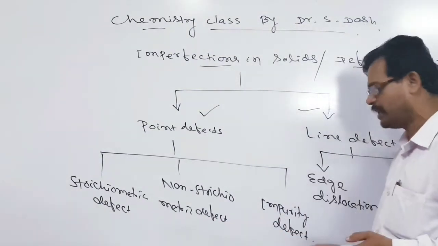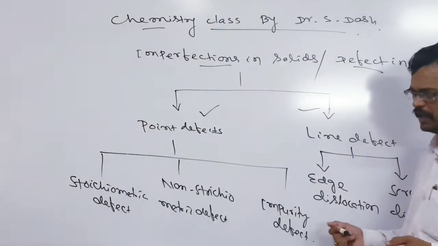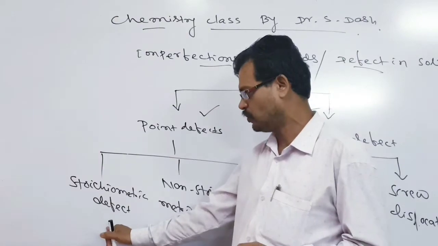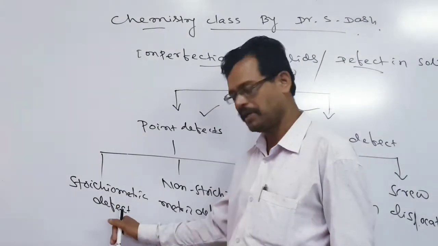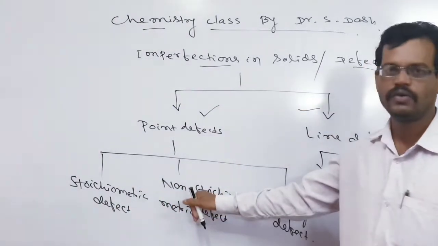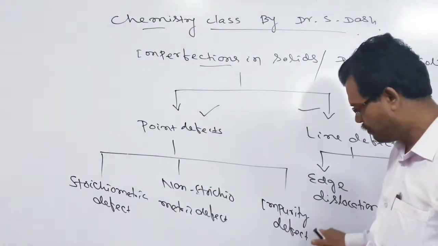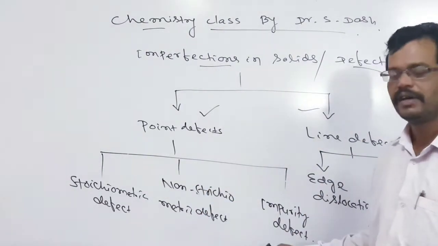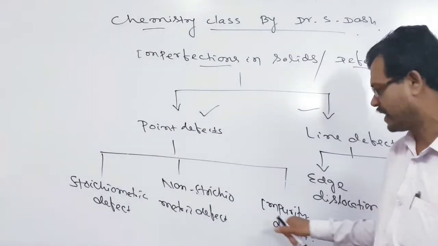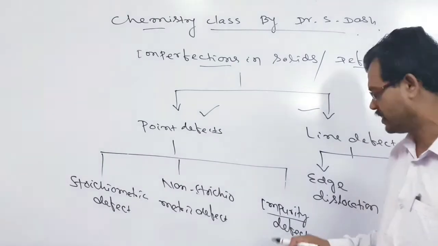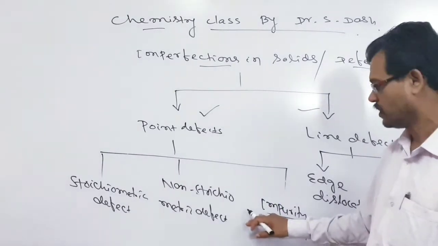And the impurity defect is another type of defect. In stoichiometric defect, the ratio between cation and anion remains the same. In non-stoichiometric defect, the ratio between cation and anion does not remain the same. And the impurity defect is not related to cation and anion. As the name indicates, impurity means it is impure.